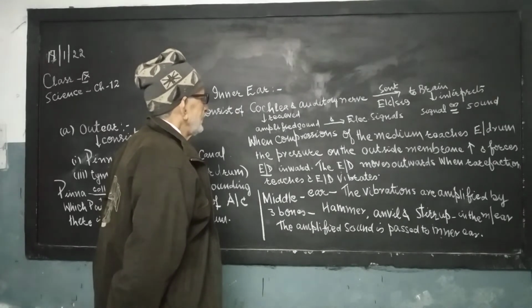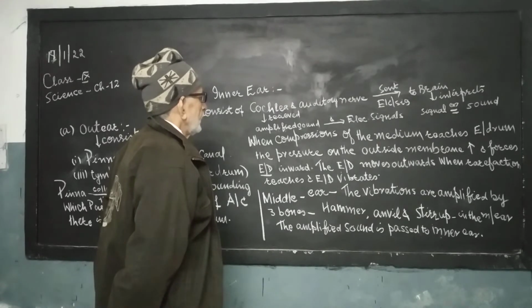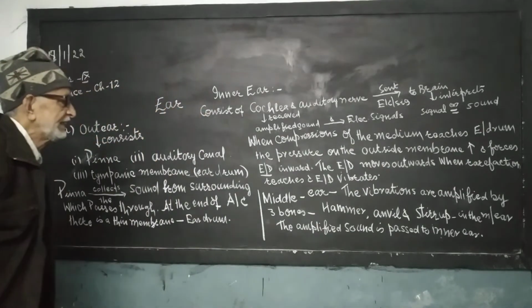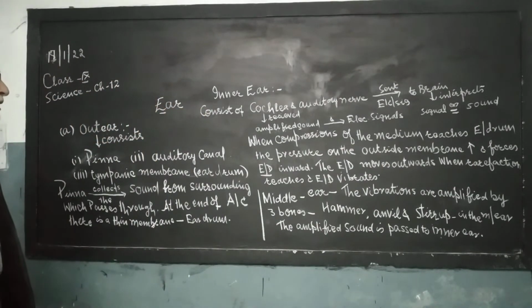These electrical signals are sent to the brain by the auditory nerve. The brain interprets this signal as sound.